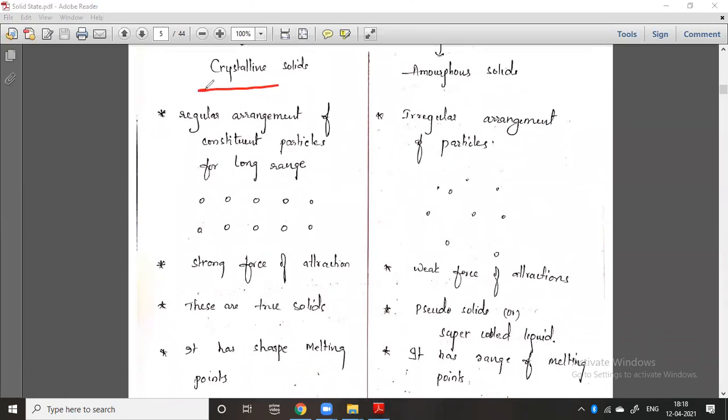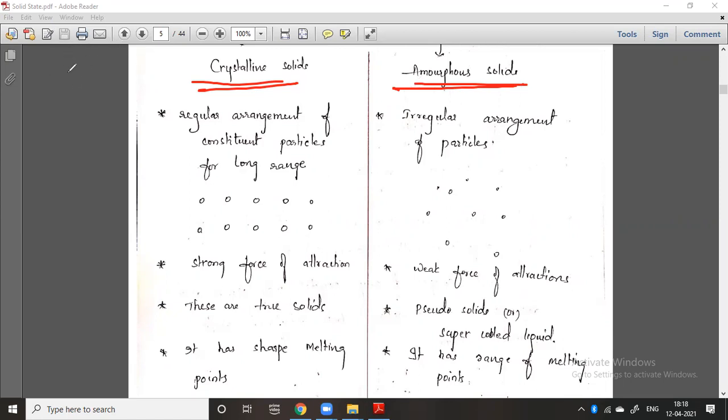The first one is crystalline. The next one is amorphous. This is very, very important here, so please look carefully and listen carefully. What is a crystalline solid? So, crystalline solids and amorphous solids. There are two types of solids here.